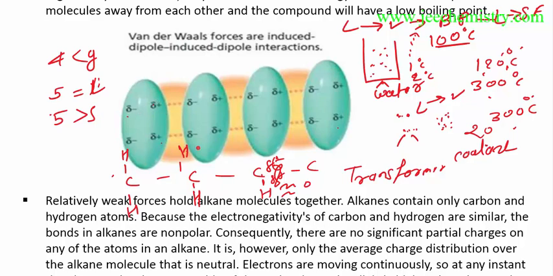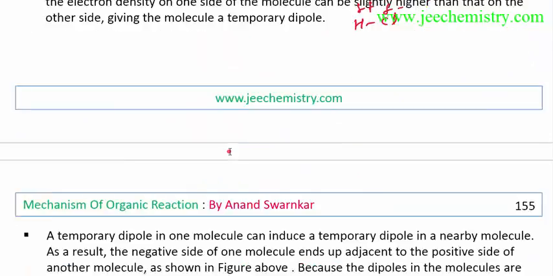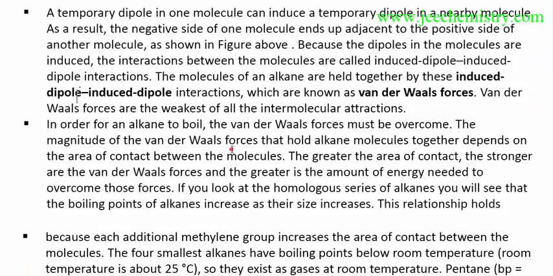This type of attraction is called induced attraction, as these dipoles are induced at some instant of time. These are the induced dipoles. So this is called induced dipole attraction between these alkanes. Now, is this thing clear?